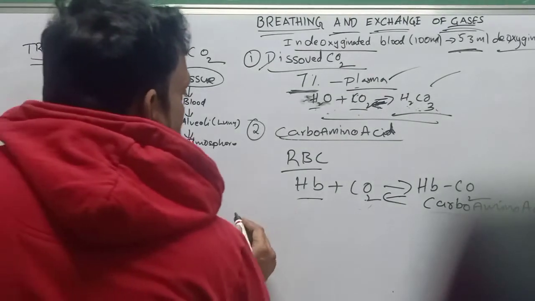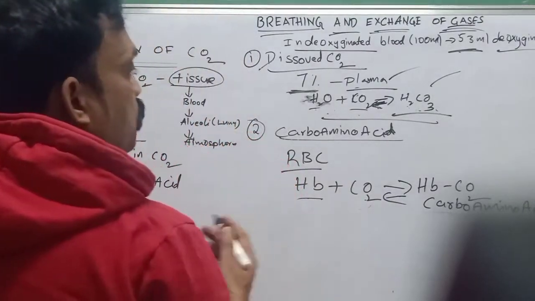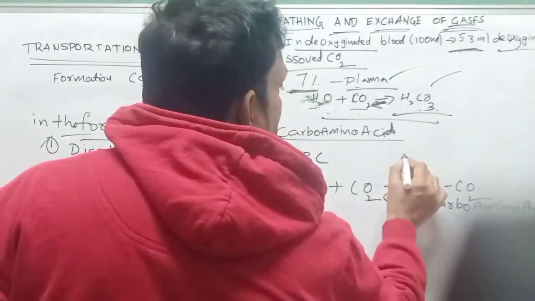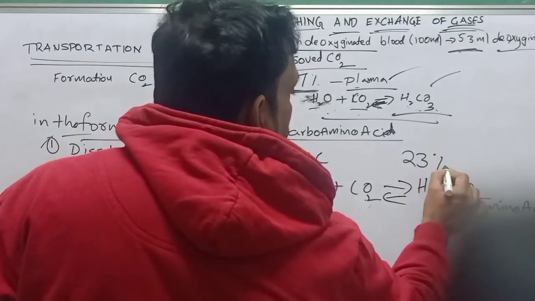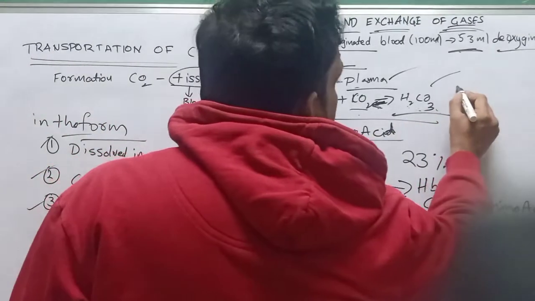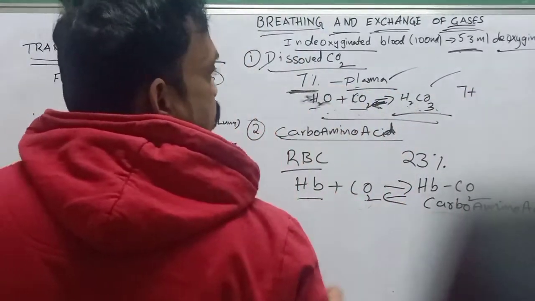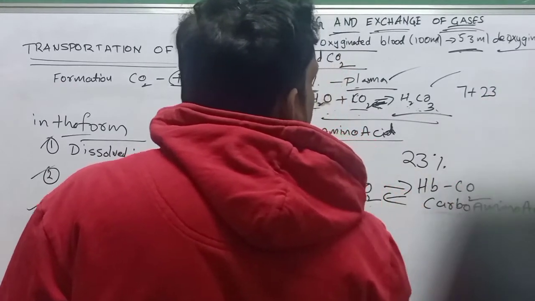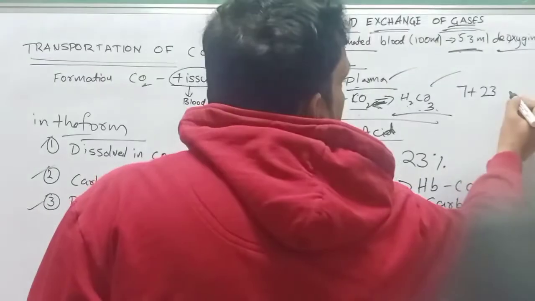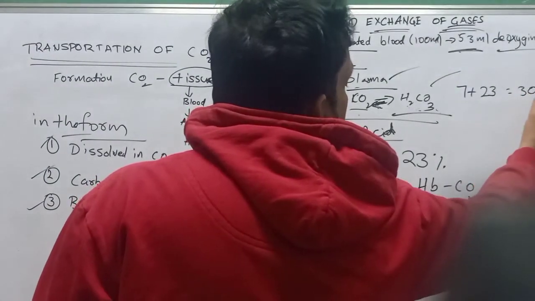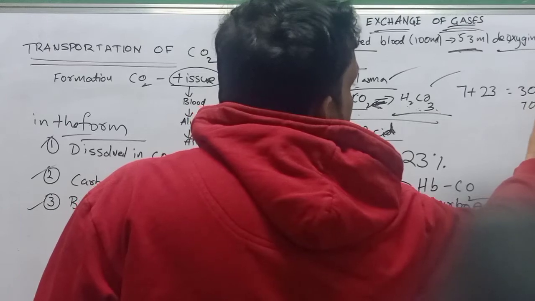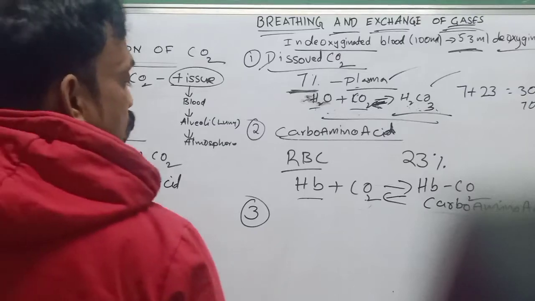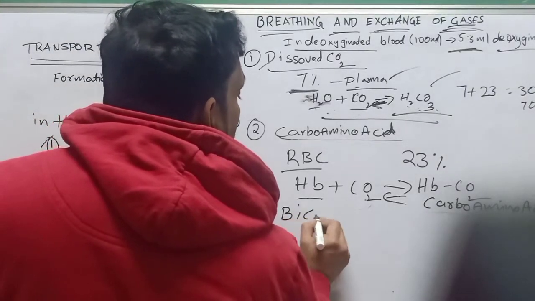And the third way is very important. How much percentage of carbon dioxide is transported as carbamino compounds? Only 23%. And 7% is dissolved carbon dioxide. 23% is carbamino compounds. That means 30%. The remaining 70% of carbon dioxide travels as bicarbonates.